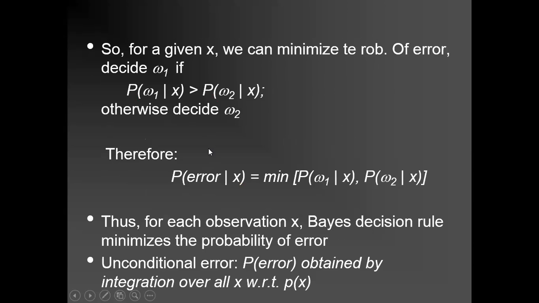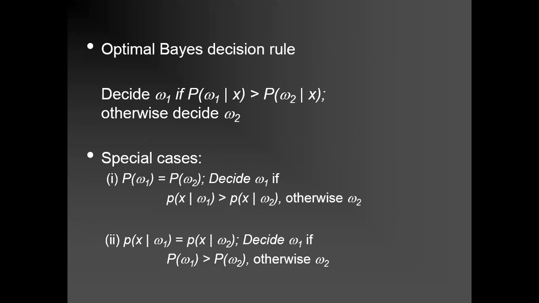And this is the same, that the error should be minimum, whichever posterior probability you are selecting, the error should be minimum. So this is the optimal Bayes rule.